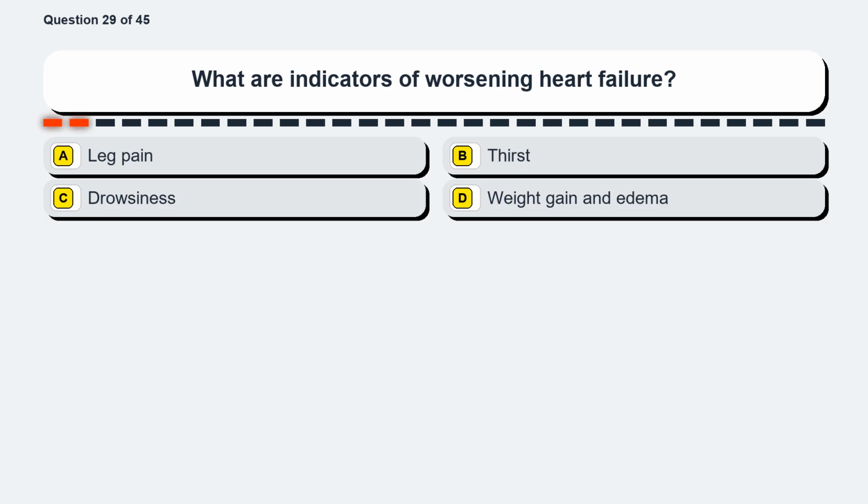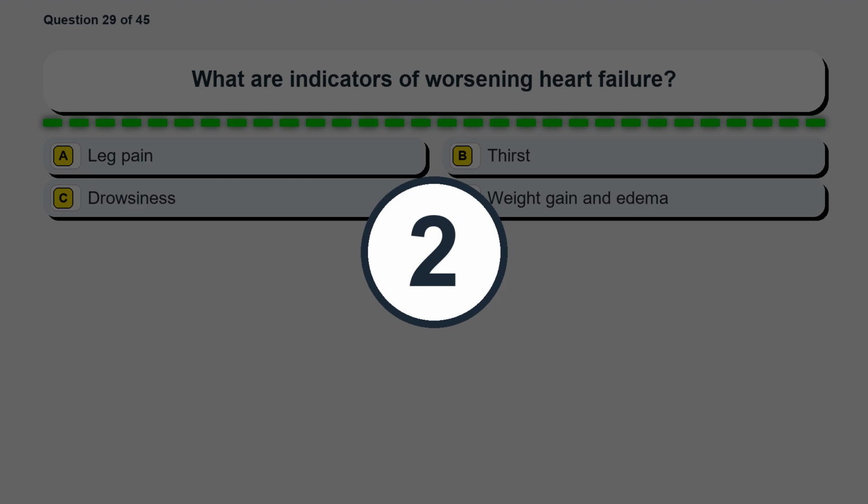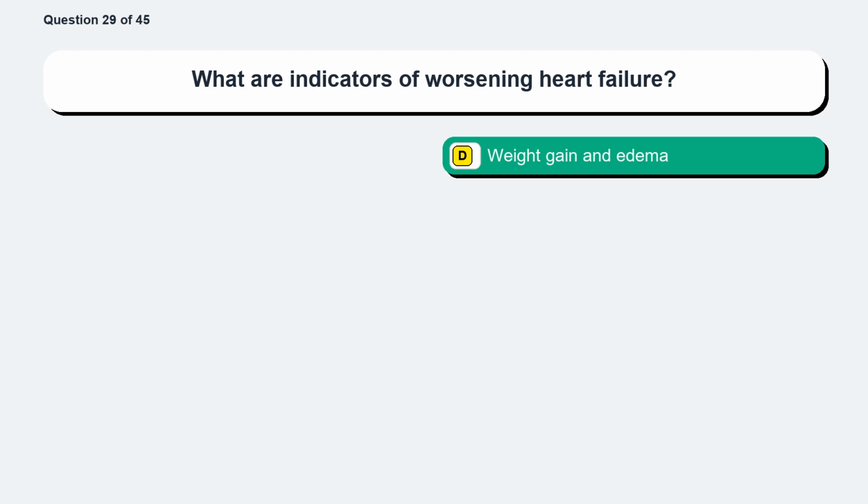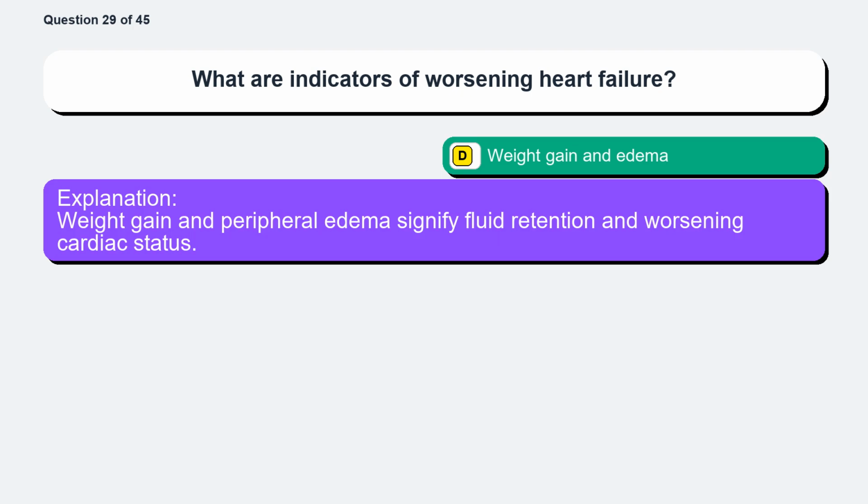Question 29. What are indicators of worsening heart failure? Option A, leg pain. Option B, thirst. Option C, drowsiness. Option D, weight gain and edema. The correct answer is option D, weight gain and edema. Weight gain and peripheral edema signify fluid retention and worsening cardiac status.